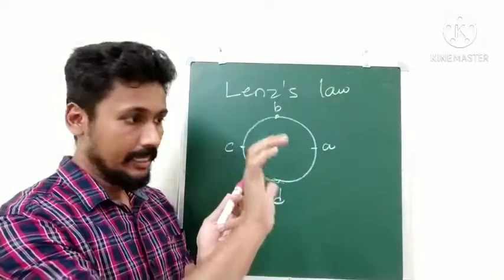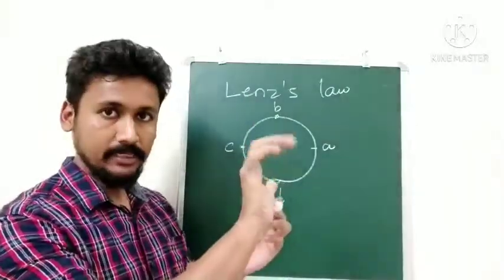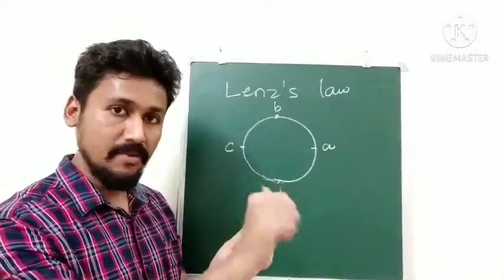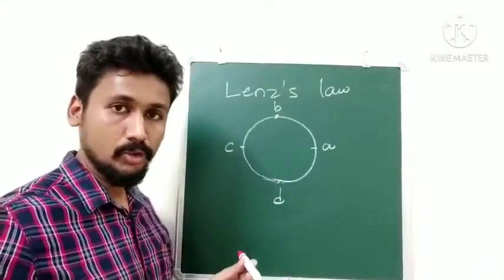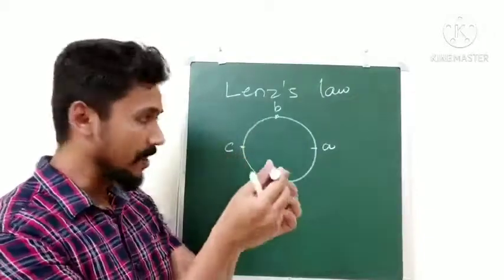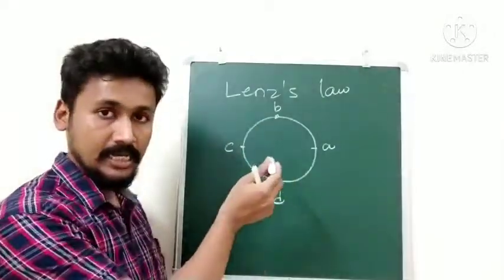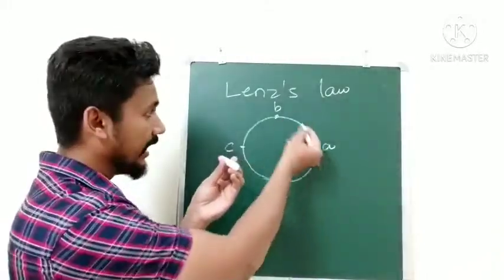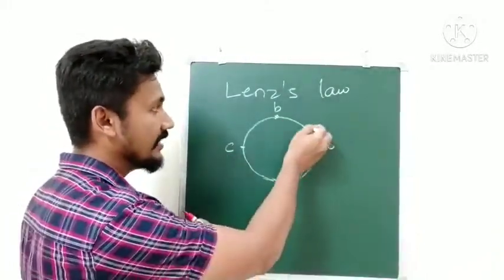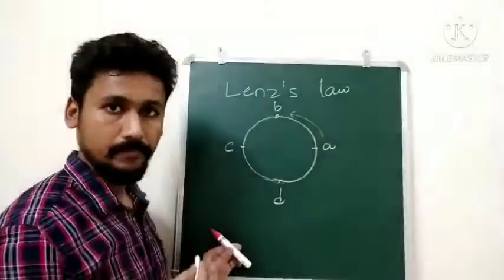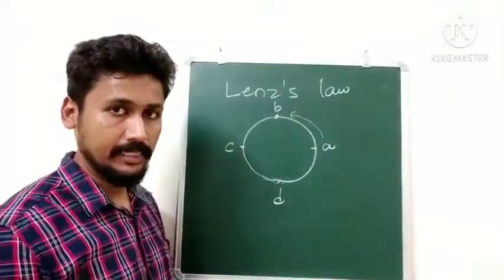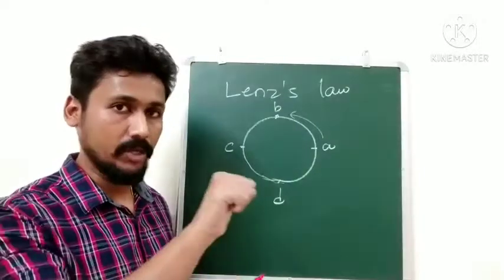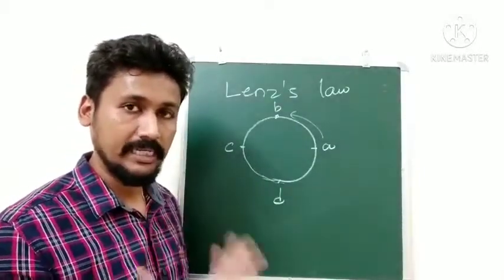Getting the idea? According to my right hand, the flux is actually clockwise. So therefore EMF will be anti-clockwise. So in this case, if this magnet is moving towards the coil, the EMF will be in the anti-clockwise sense, that is A, B, C, D. Like this, the EMF would go. Making sense, right? And these kind of questions you have to read them again and again and try with your hand again and again. Then it will become easier.